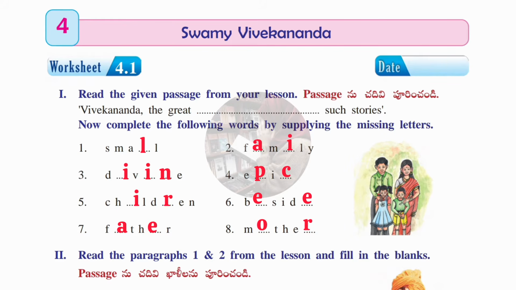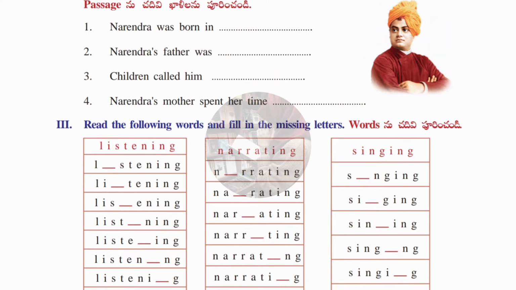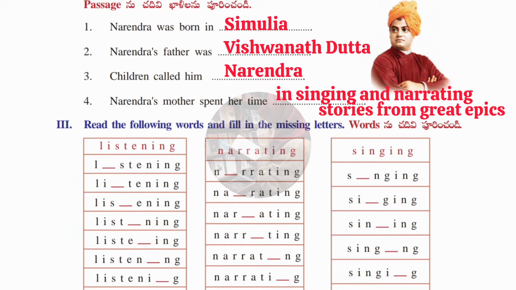Now we'll see the second Roman. Here in the second Roman we have been given fill in the blanks from paragraphs 1 and 2 of the lesson. Let's fill it with the correct ones. First one: Narendra was born in Simulia. Second one: Narendra's father was Vishwanath Datta. Third one: children called him Narendra. Fourth one: Narendra's mother spent her time in singing and narrating stories from great epics. Okay, these are the 4 blanks.